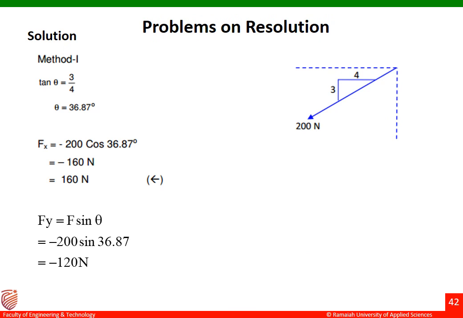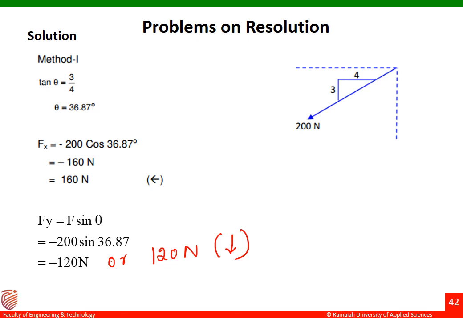You can see in this figure, Fy equal to F sin theta is equal to minus 200 sin 36.87. Okay, so the answer is minus 120, or we can also write it as 120 Newton. In the bracket we have to mention the direction. This is how the resolution of the given force is done.